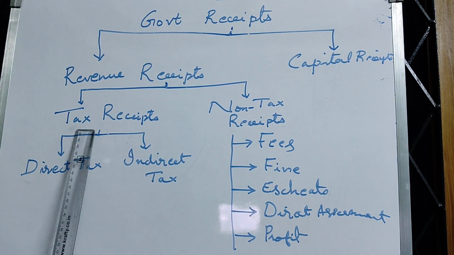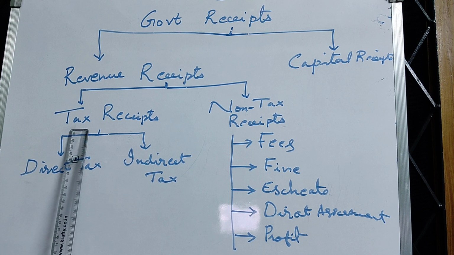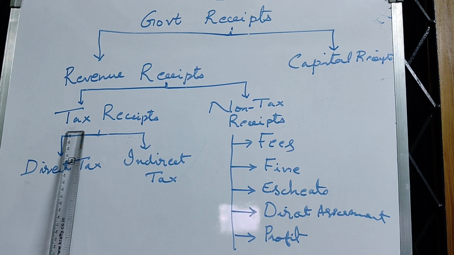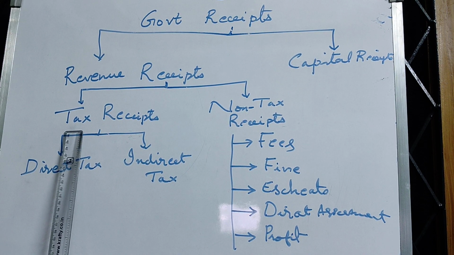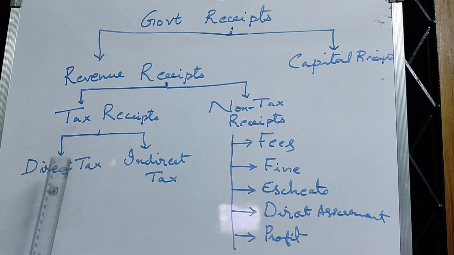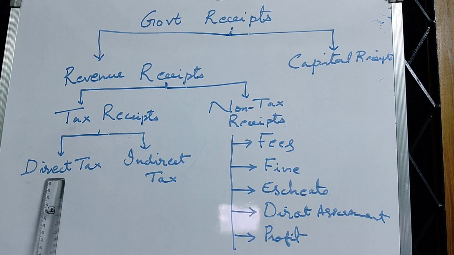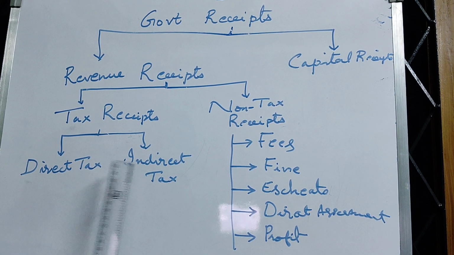Tax receipts, these are the money income earned by the government through taxes. Taxes are compulsory payments done by the citizens. The taxes are of basically two types, direct taxes and indirect taxes.